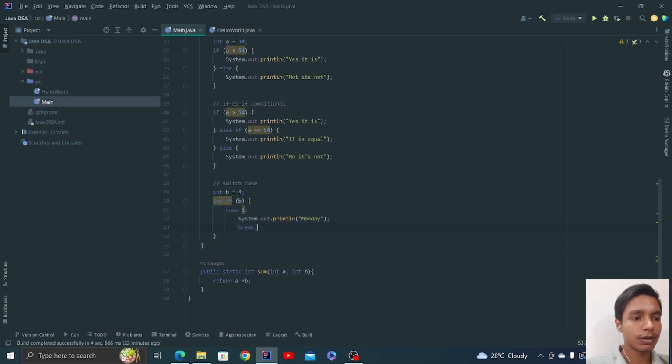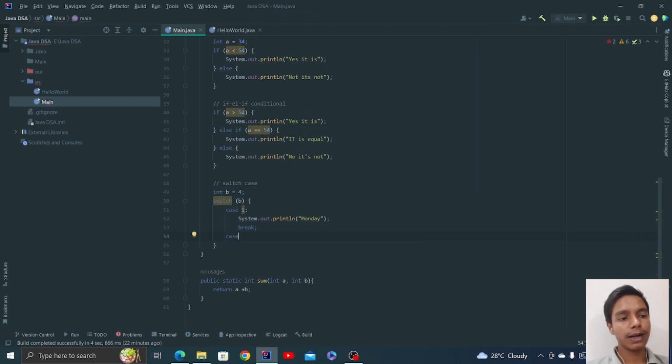Inside the switch case statements, there are three things you need to keep in mind: switch, case, and break, and continue. The break statement basically says if this is the case, implement this code and then break out of the statement. If we say continue, it will keep on checking for other cases as well. But here it is showing an error that you can't use this continue statement.